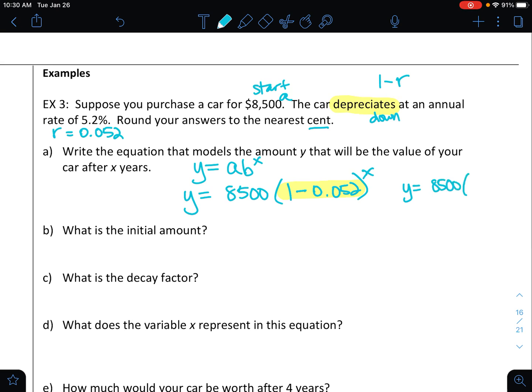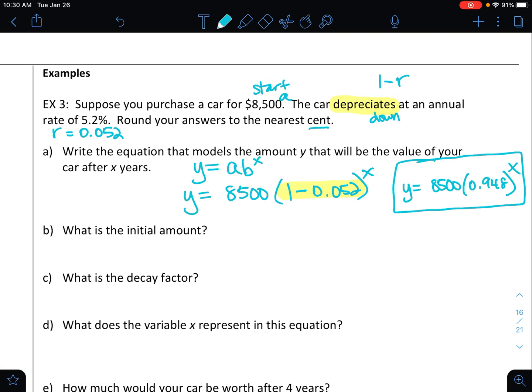So our final equation will read y equals 8,500, and then do parentheses for times 0.948 raised up to the x power. And go ahead and put a circle around that or a box. That is the equation. All right, so I can see that the 0.948 is in between 0 and 1. It's decaying, it's going down.